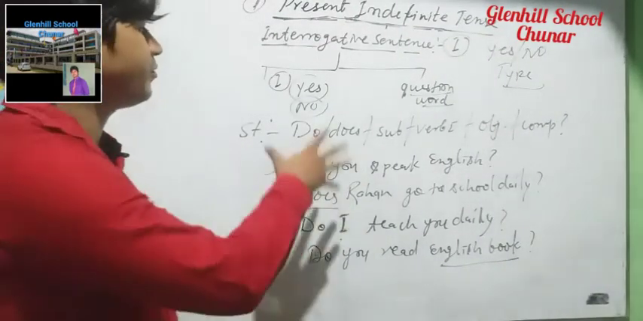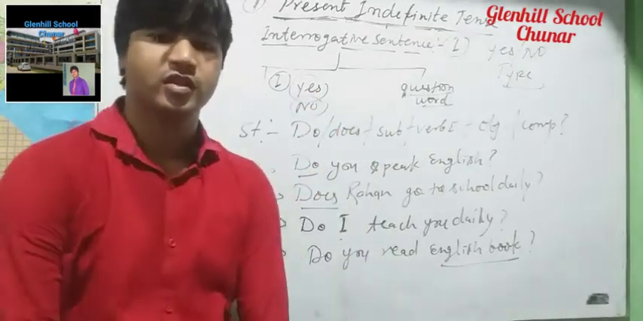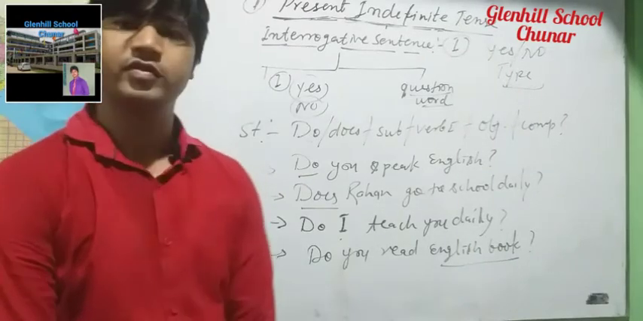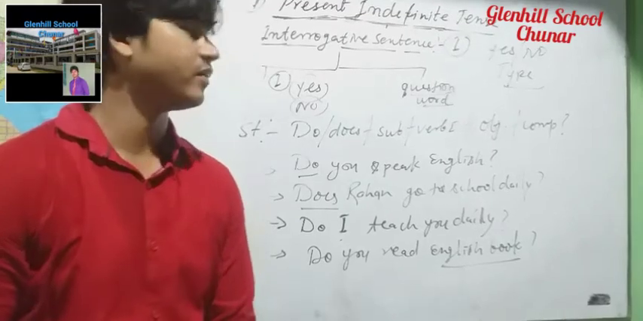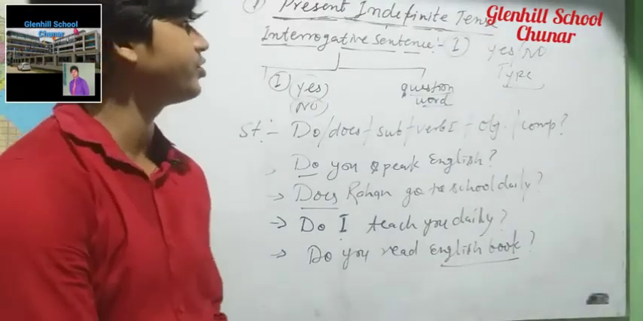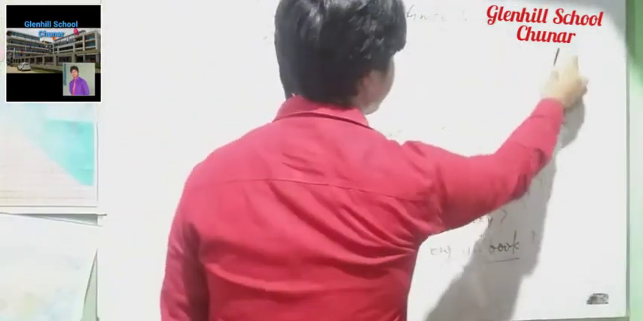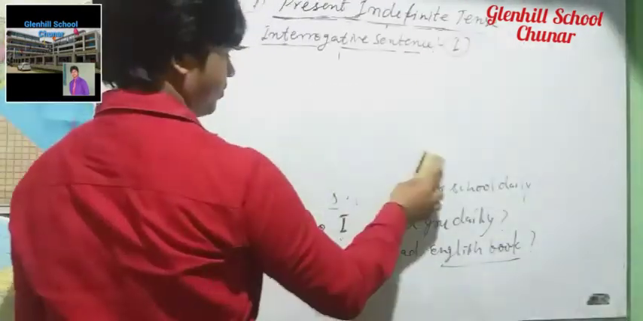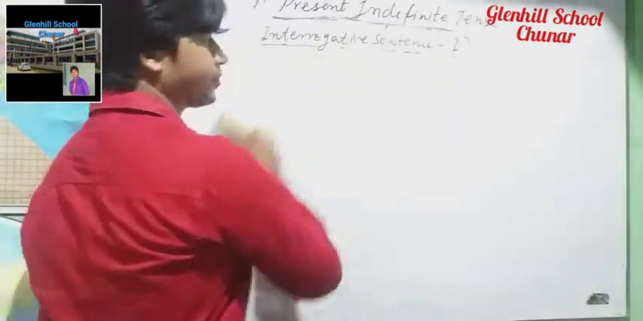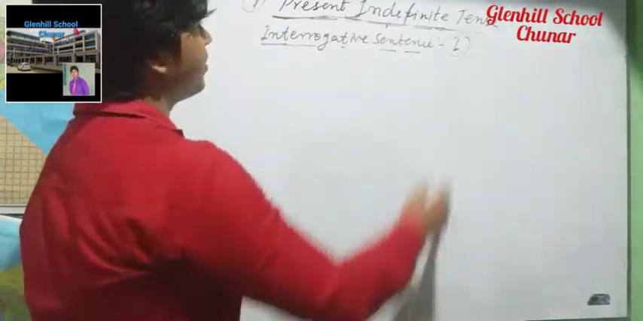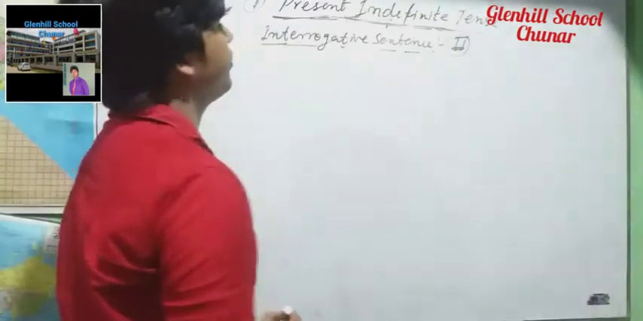In this way, we have to make any kind of sentences with the help of this structure. This will be called interrogative first. So more examples you have to see and you have to create yourself. Then we have to move to the interrogative second. Look at that. Now it is the last part of present indefinite tense, interrogative second. We have to move here.